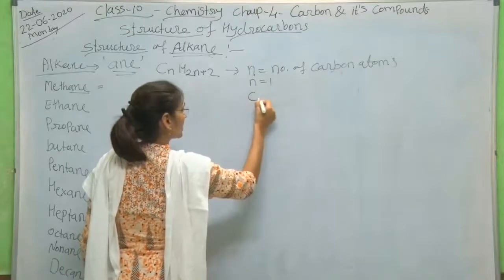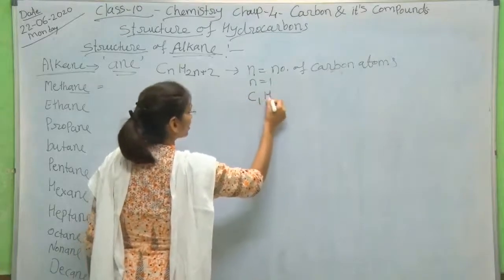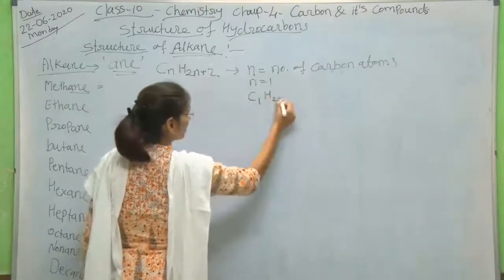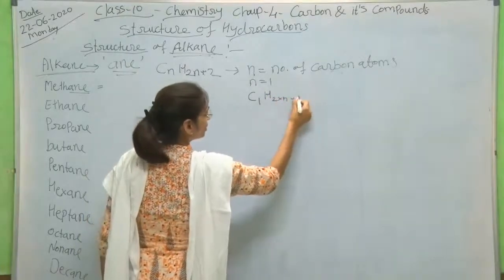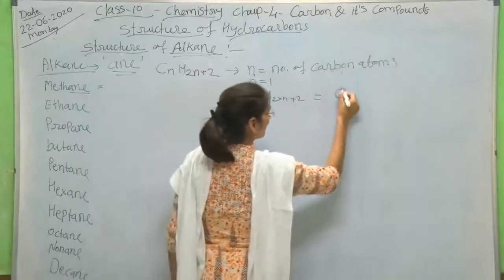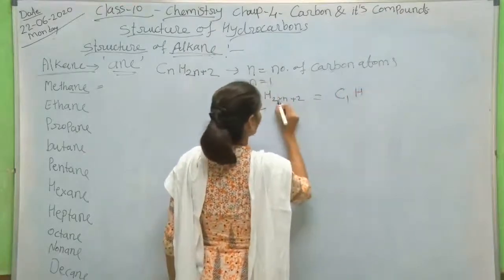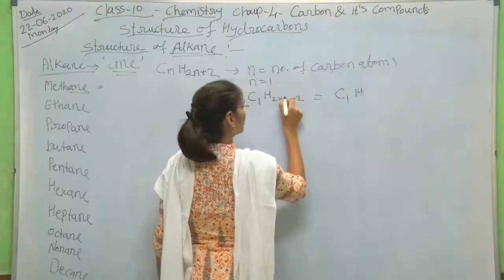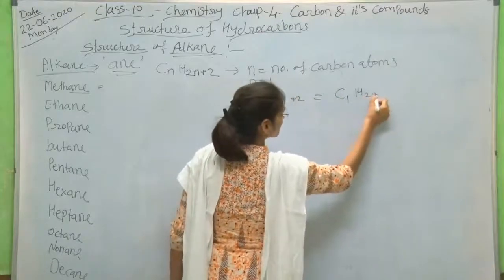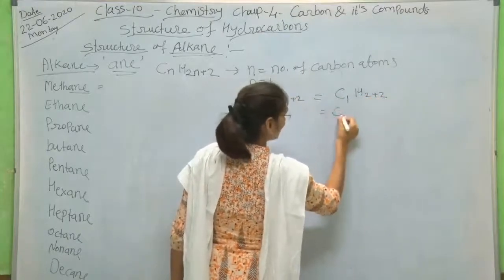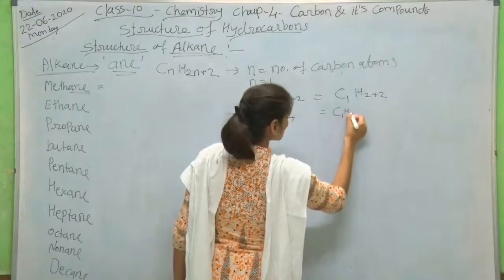Then what will be the structure? C1H, 2 into n plus 2, means 2 into 1 plus 2. I will not write the 1 after C, but 2 into 1, 2, plus 2 gives the formula CH4.